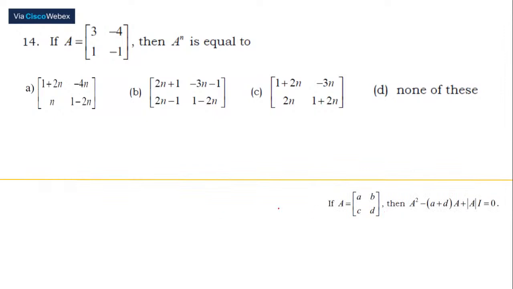Okay. I've been telling you, use this expression when you want to find out A squared. It would really be easy for you to find out. Now, out of these 4 options, they are asking us which is going to satisfy A to the power n. To find that, let me first find out what A squared would be, and to find A squared, I'm going to make use of this expression and work it out.